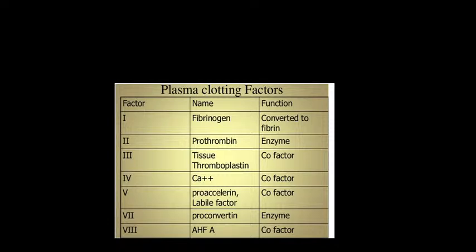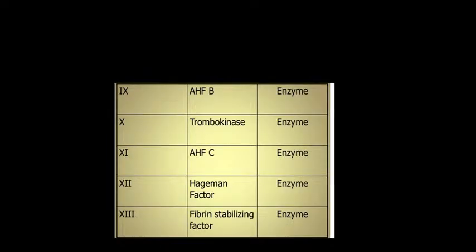Then there is no factor 6. After 5 it is factor 7. That is proconvertin. Some are enzymes, some are cofactors. Factor 8 is AHF A, anti-hemophilic factor A. It is a cofactor. Factor 9 is anti-hemophilic factor B, also called Christmas factor. Christmas is the name of a person. It is an enzyme.